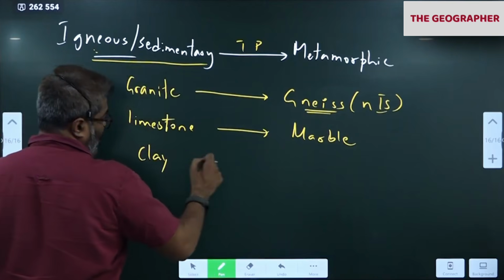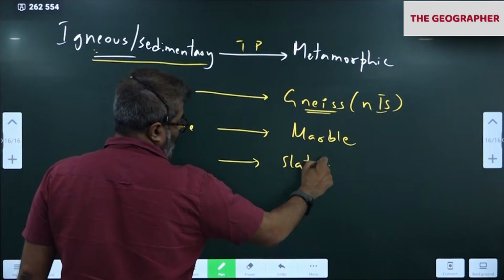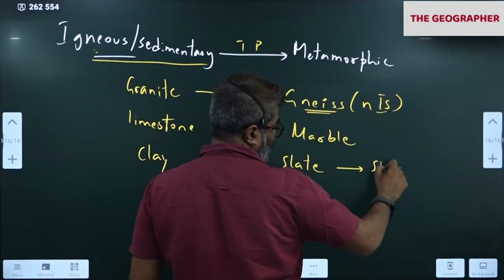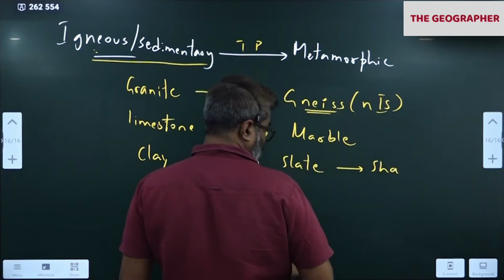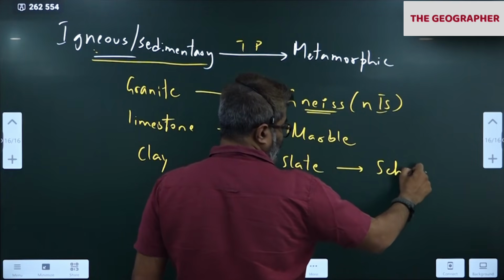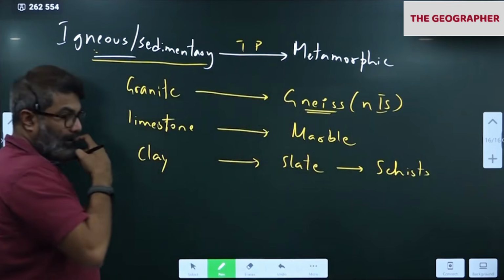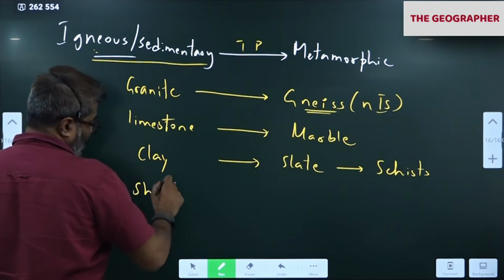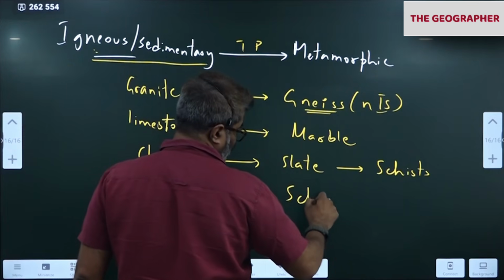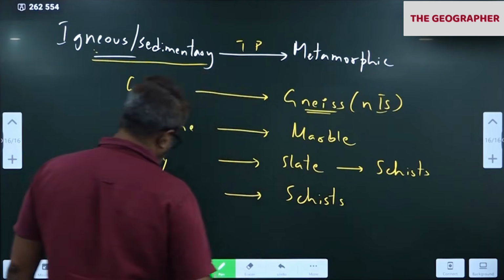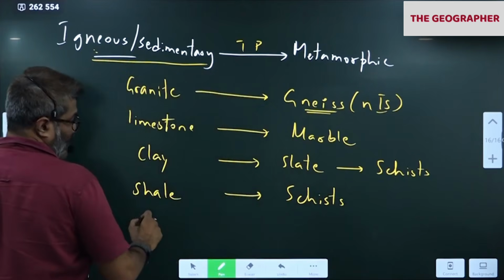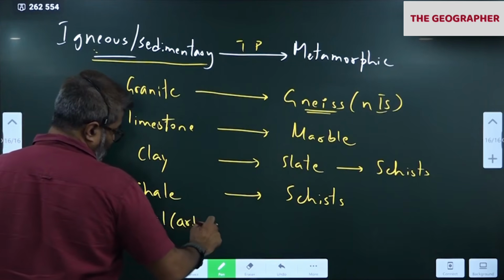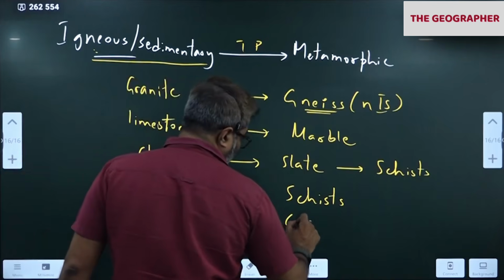Clay. Clay becomes slate. Slate. Okay. Slate becomes schist. Oh, sorry. Schist. Clay, slate, schist. Shale also. Shale is again another rock, becomes schist. Coal, carbon becomes graphite and diamond.